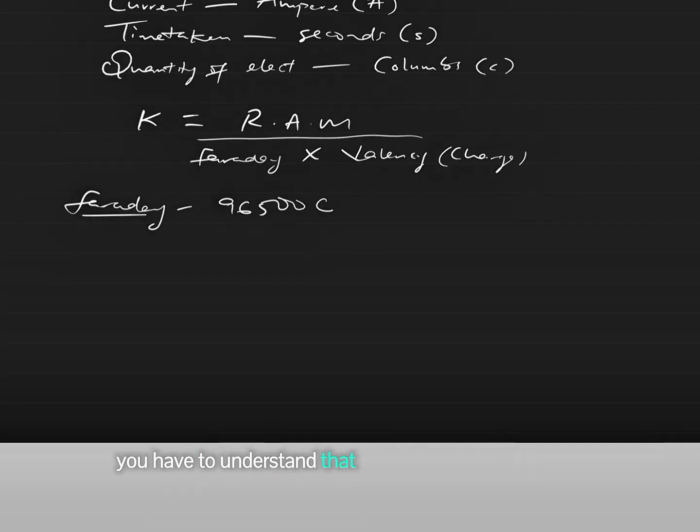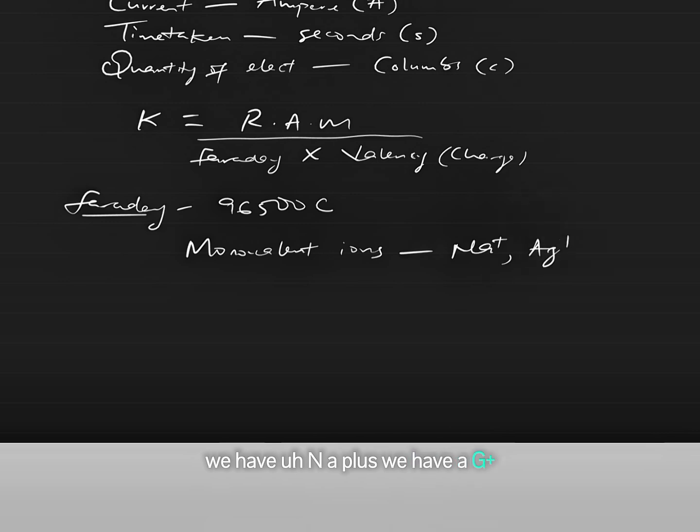You have to understand that we have various types of ions. We have the monovalent ions. Examples of monovalent ions are Na+, Ag+, and Cl-. These are ions with the valency of 1. Also, we have divalent ions.